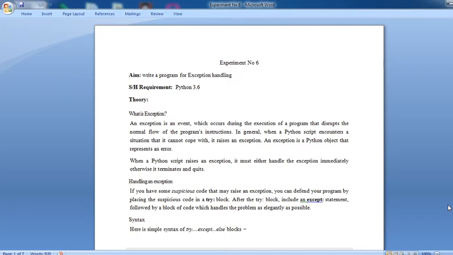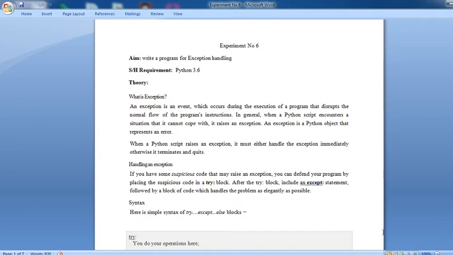In general, when a Python script encounters a situation that it cannot cope with, it raises an exception. An exception is a Python object that represents an error. Remember this point. When a Python script raises an exception, it must either handle the exception immediately, otherwise it terminates and quits.